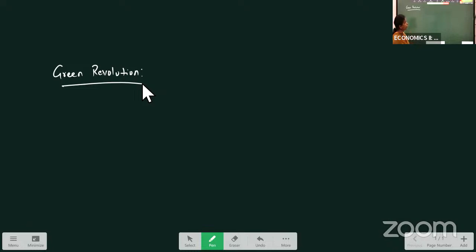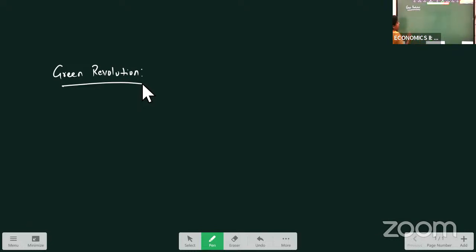See how this question will be asked. Explain the impact of new agricultural strategy on Indian economy, or explain the impact of Green Revolution on Indian economy. So anyway, they may ask this question. Don't get confused here when they ask you new agriculture strategy. New agriculture strategy is nothing but our Green Revolution. Okay. So now coming to this Green Revolution here.